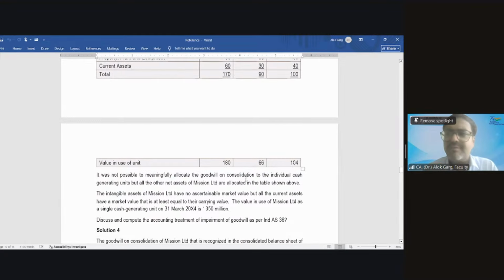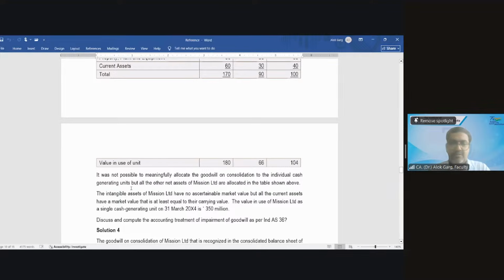You remember the concept which I have told you? Yes. एक मैंने आपको केस नंबर 2 बताया था जिसमें बिल्डिंग was there and the carrying value was 30 million and the recoverable value was 32 million. We haven't allocated any impairment loss on that building. Yes. We have not. मुझे नंबर याद है वो. I remember.